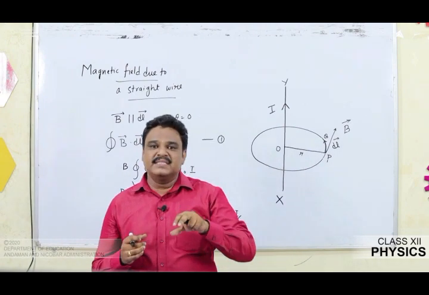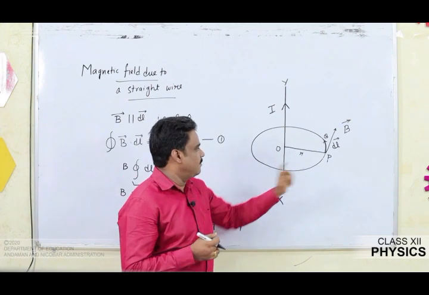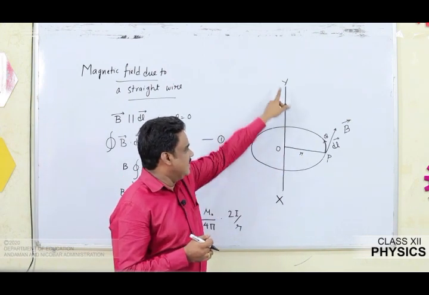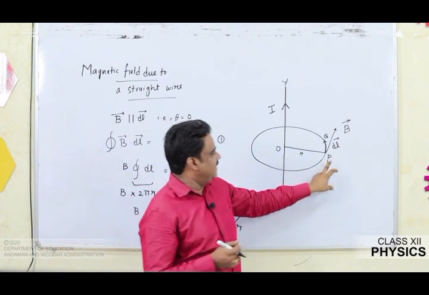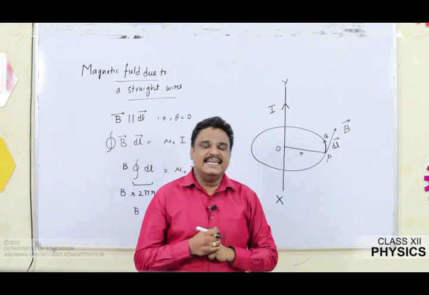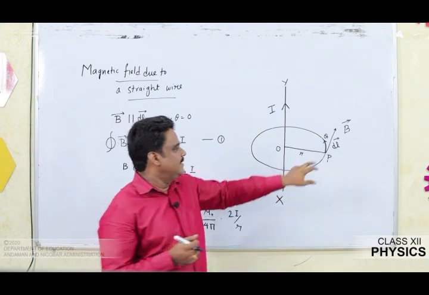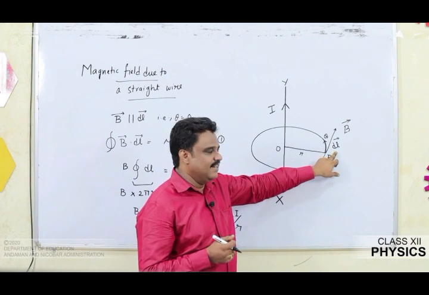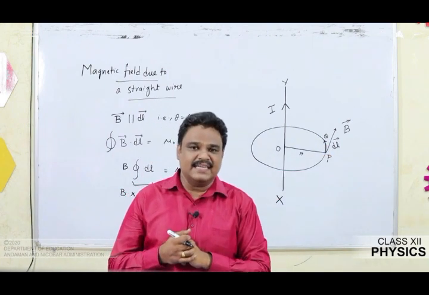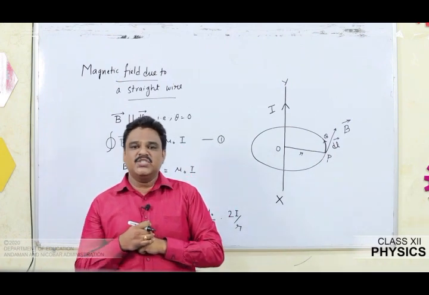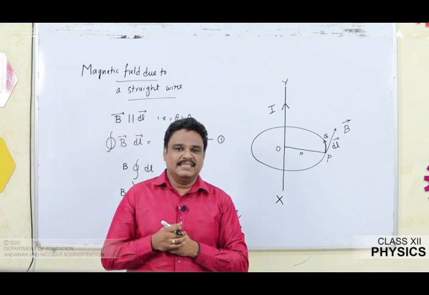So to apply Ampere's circuital law, we know a closed circular path has to be assumed. So I'm going to assume a circular path of radius r such that the conductor passes through the center of that circular path. The magnetic field at P is B vector. In addition, I assumed a small element of the circular path, that is PQ. Its value is dl vector. So from the figure it is very clear that B vector and dl vector are parallel, or the angle between them is 0. And that is the main fact that we are going to use in Ampere's circuital law.